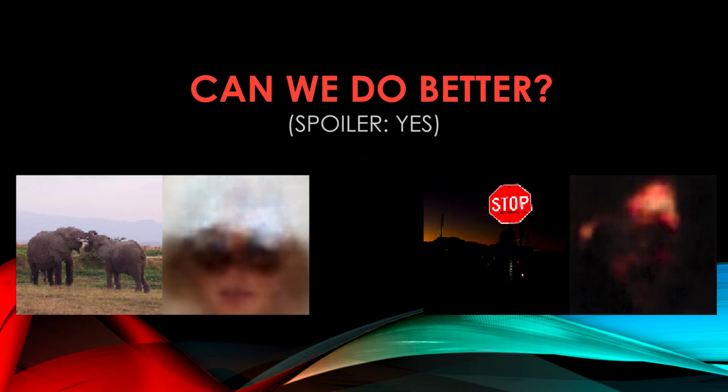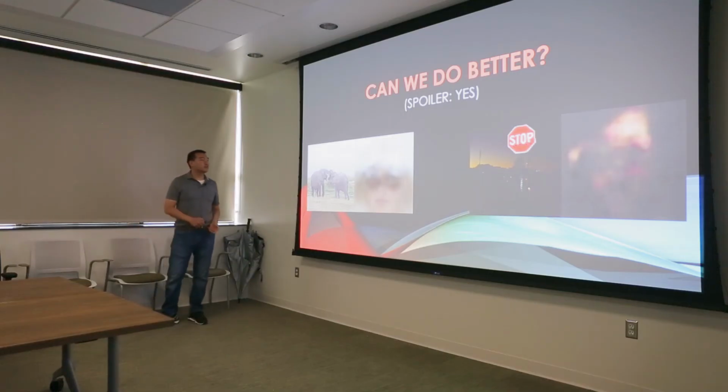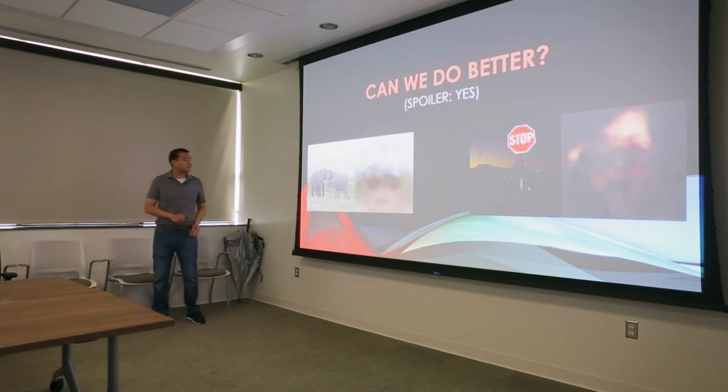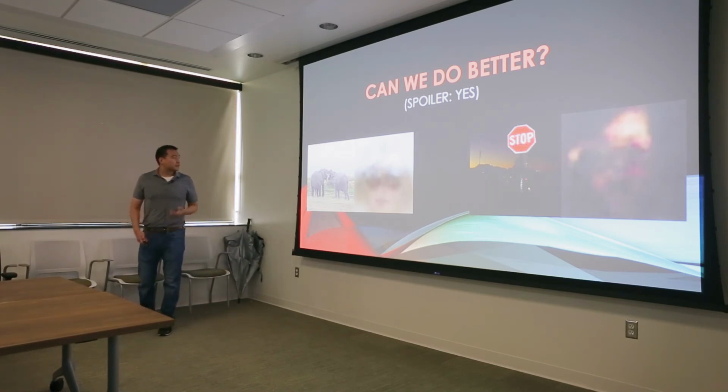Here are two images that were anomalous but got predicted as not anomalous. The reason was that simply the reconstruction loss between the original and the output was just too low. And this is incredibly unsatisfying because this is clearly an image of an elephant, and this is your worst nightmare.